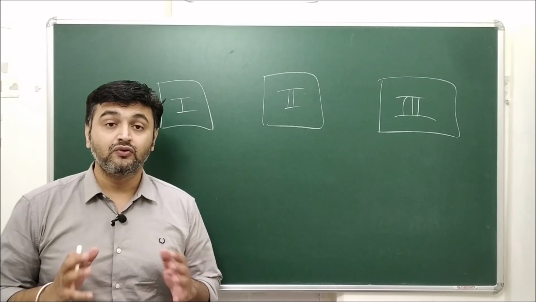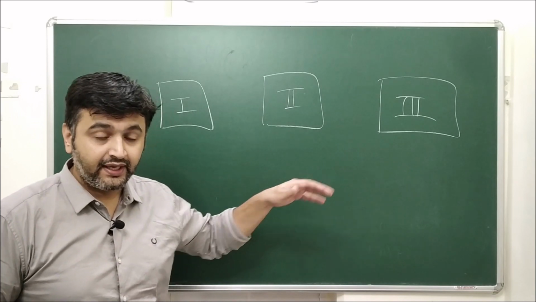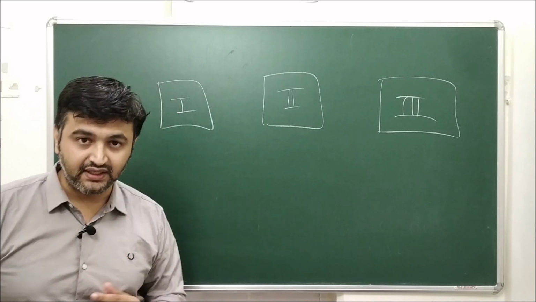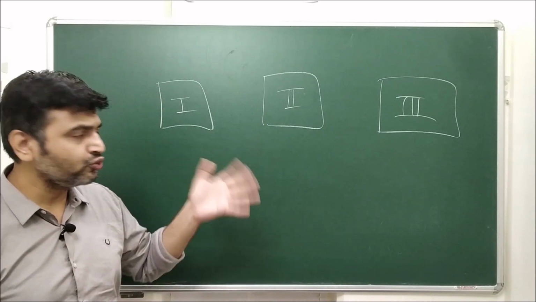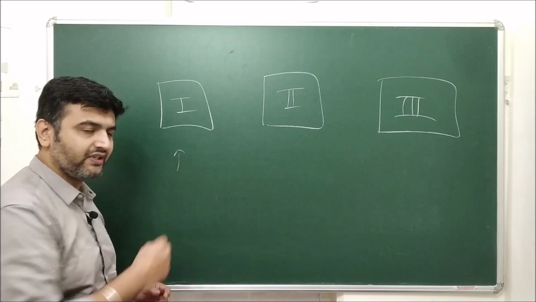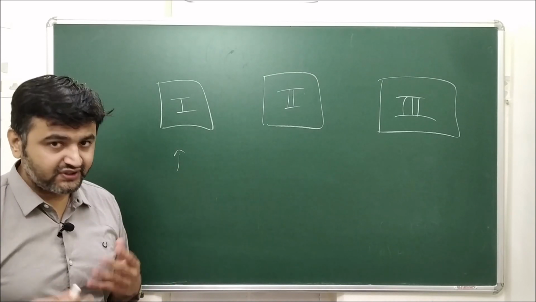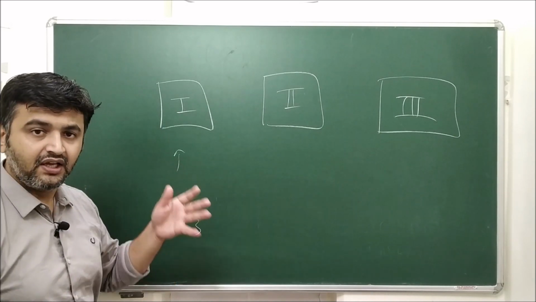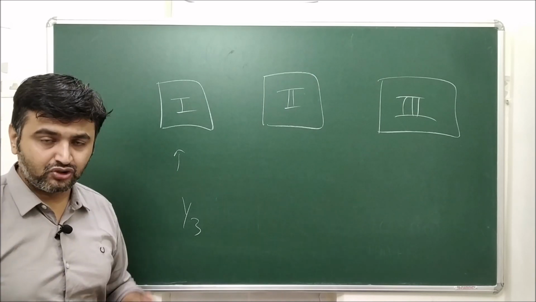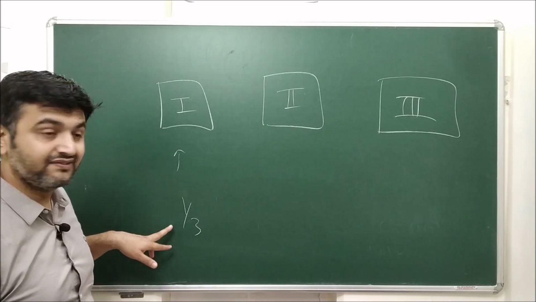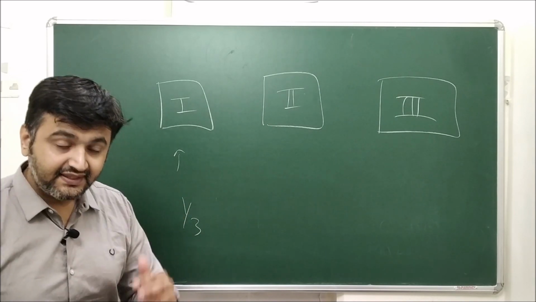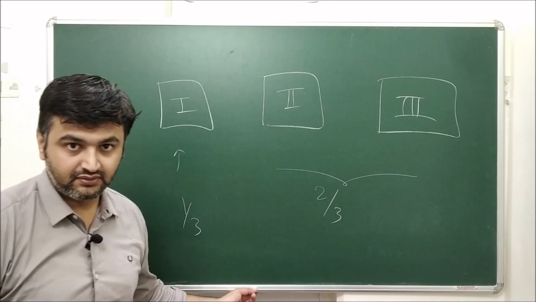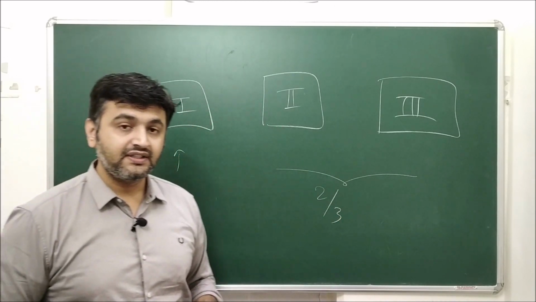Exactly. So what did you see? There were 3 doors, and it's a game show, and behind one of the doors there is a car, and the anchor asks you to choose one door. Suppose you chose door 1. Now what is the probability that the car is behind door 1? It is 1/3, right? There are 3 choices. What are the chances that the car is behind the remaining 2 doors? It is 2/3, right?